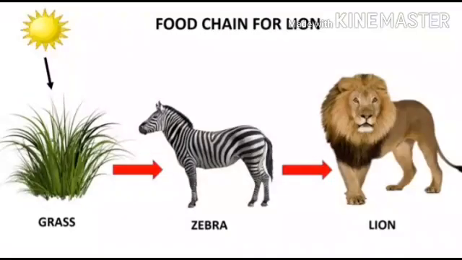Now look at this food chain. Here zebra is eating the plant, so plants are the source for zebra. Now what about the lion? For lion also indirectly plants are the source. Now you can see here zebra is eaten by lion, so indirectly the plants become the source for lion. So all the animals get the food from plants.